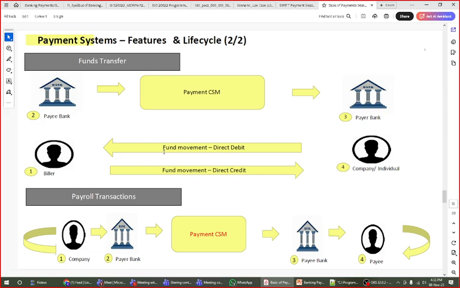This is the concept of direct credit, instead of direct debit. That is also a similar concept. Mostly we use direct debits, which are widely used; direct credit is a very rare phenomenon. We have already discussed payroll transactions many times, so I am not going to repeat that. Your company has instructed the bank to pay via CSM. That is your payroll transaction concept.